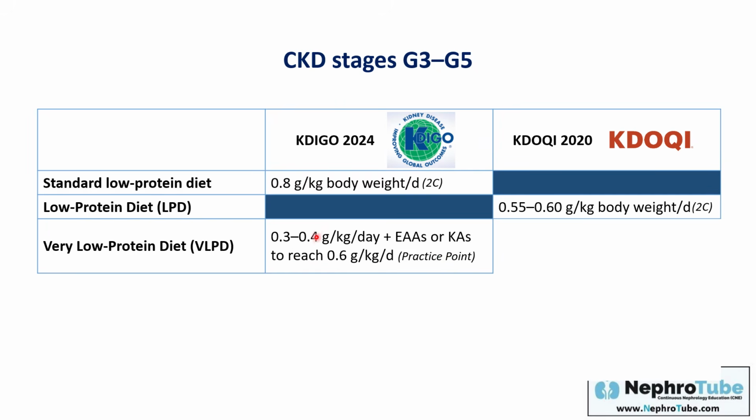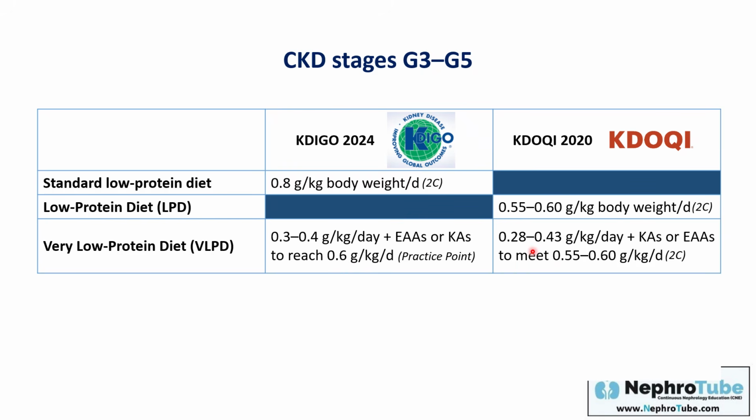In the KDIGO 2024, they mentioned that you can use 0.3 to 0.4 gram per kilogram per day, in addition to essential amino acids or keto analogs, to reach a total protein intake of about 0.6 gram per kilogram per day. And in KDOQI, they mentioned about 0.28 to 0.43, near these numbers, again with keto analogs or essential amino acids to meet 0.55 to 0.6 gram per kilogram per day.